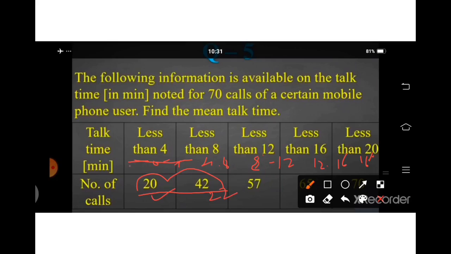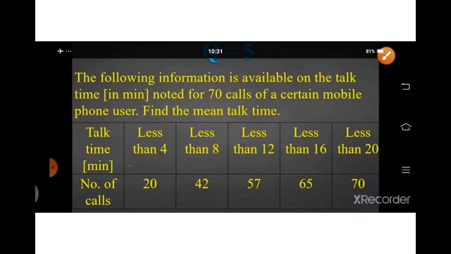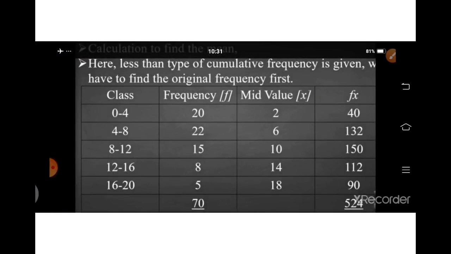Then we deduct 42 from 57. We will get 15. Then we deduct 57 from 65. We will get 8. Then 65 from 70 we will get 5. In this way we are going to prepare the table.